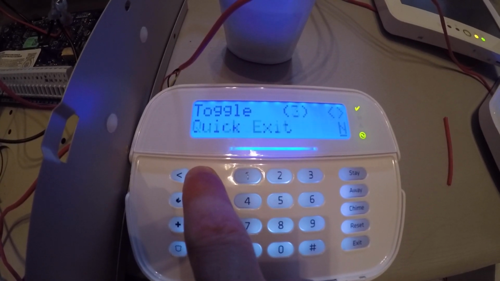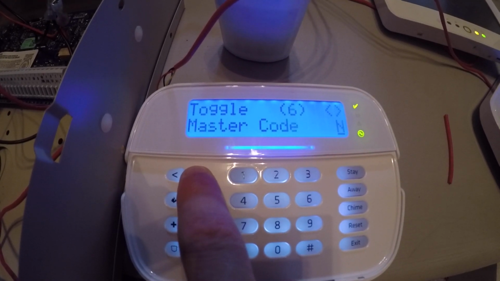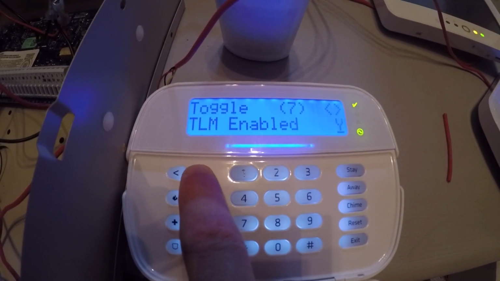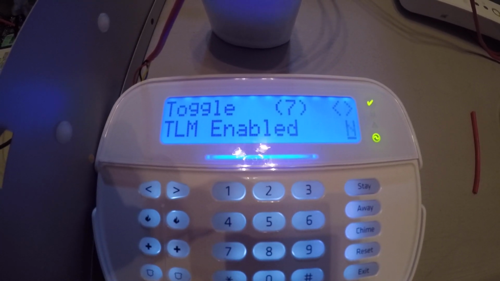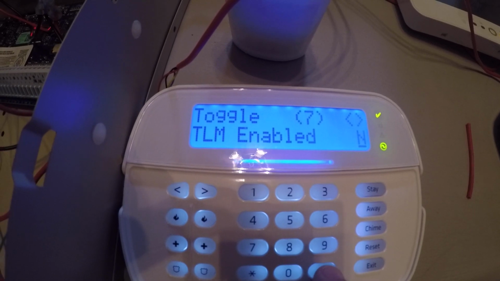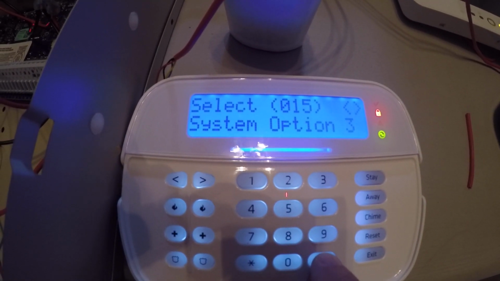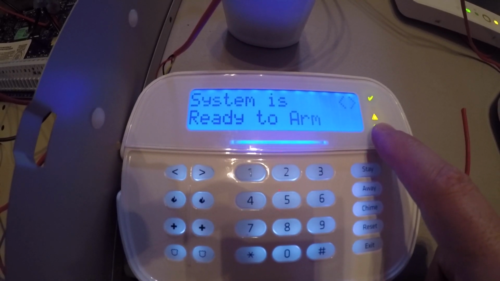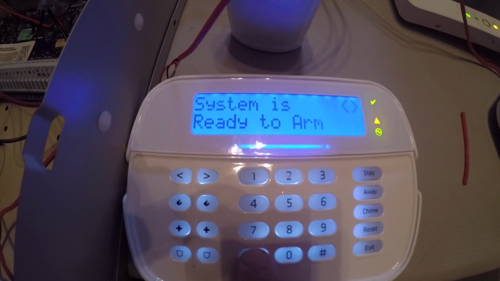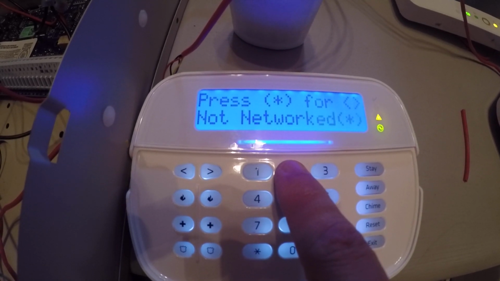And we're gonna go over to option 7, TLM. We want to turn that off. TLM enabled. Turn that off. And we're going to go ahead and pound out. We still have a trouble here. So let's get star 2.